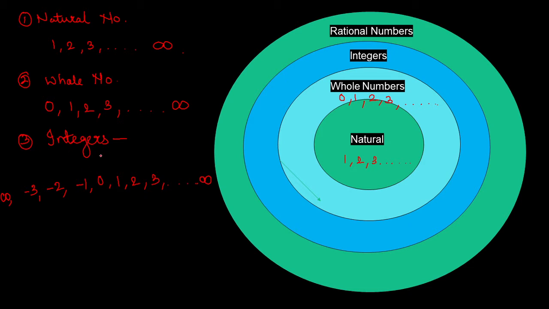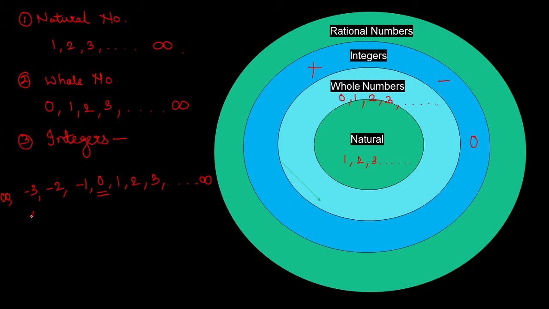So how can I define integers? All the negative numbers as well as the positive numbers along with 0 are termed as integers. Now all the whole numbers are positive numbers along with the 0, so all the whole numbers are also part of integers. Simply I can write here, in integers you have positive numbers, negative numbers as well as the 0.